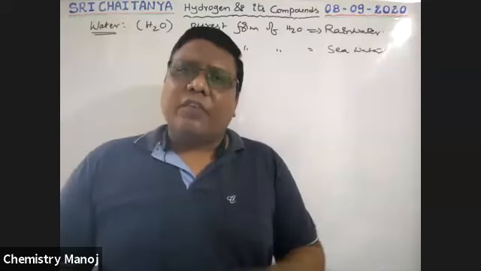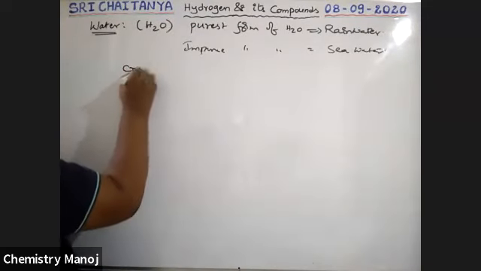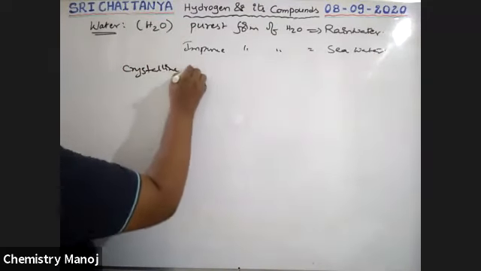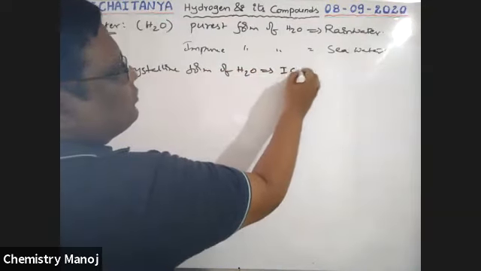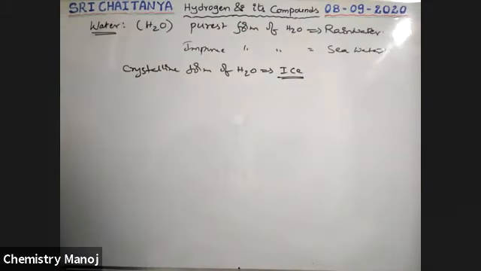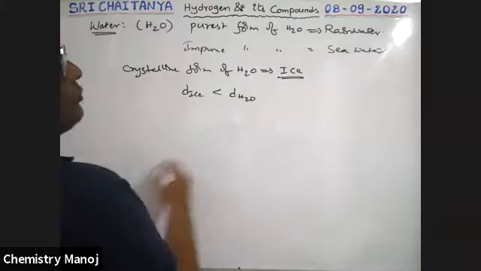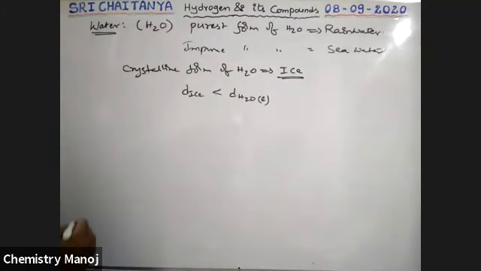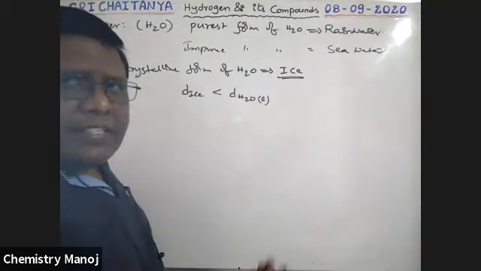The solid form of water is ice. The crystalline form of water is ice, boys. In ice, see here, the density of ice is less than the density of liquid water. That is why ice floats on water. Why, sir? Why is the density of ice less than water?